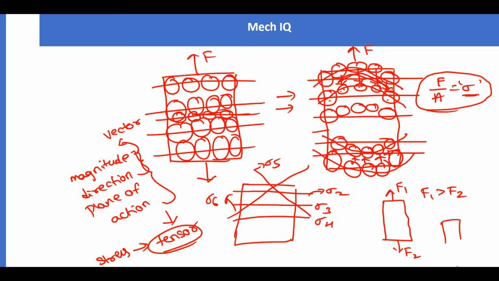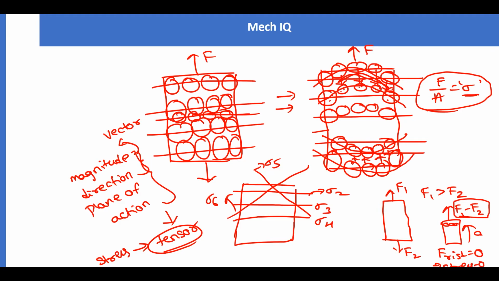The net force on this body will be F1 minus F2, and the body will start moving in this direction with acceleration a. There is no restriction generating inside the body, so the restriction force is 0. That implies stress is equal to 0.